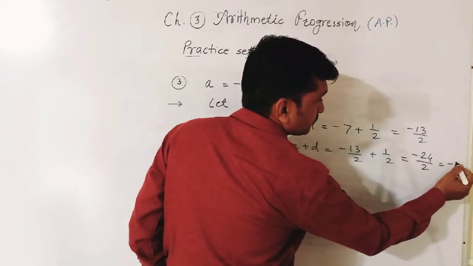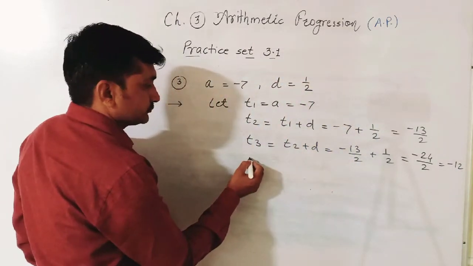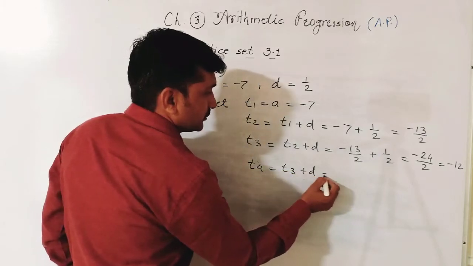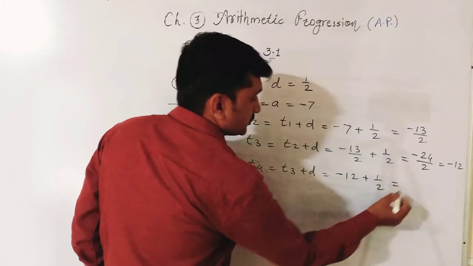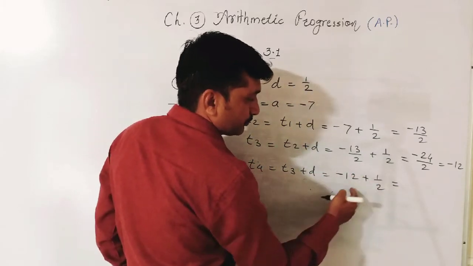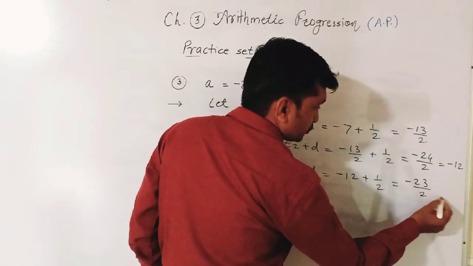If you solve, minus 12. T4 is equal to T3 plus D. T3 minus 12 plus difference 1 upon 2. Cross multiplication again. Minus 24 plus 1, minus 23, minus 23 upon 2.